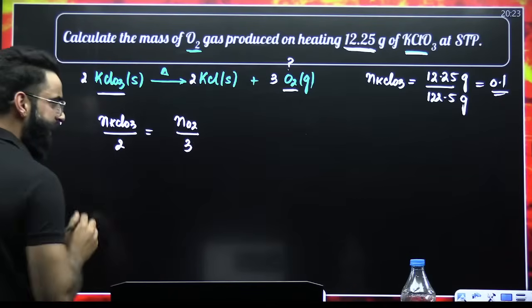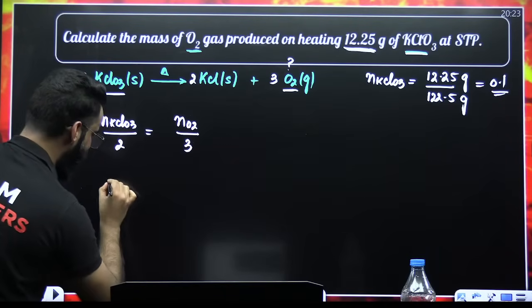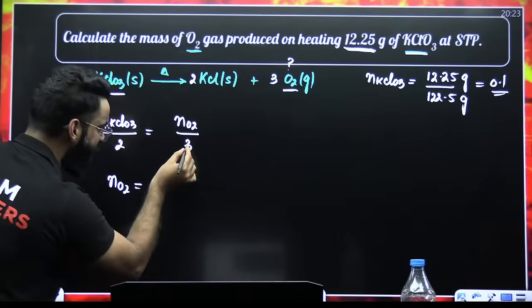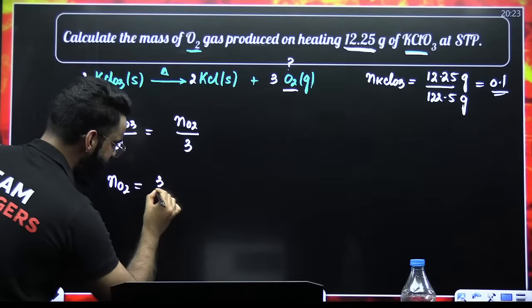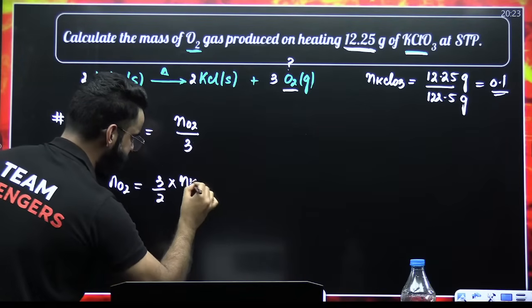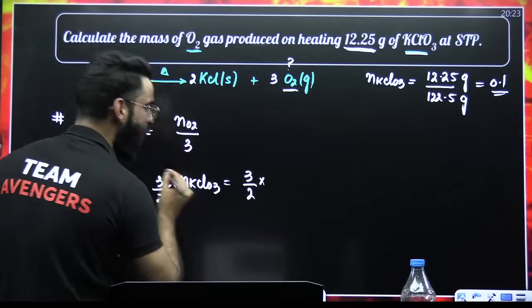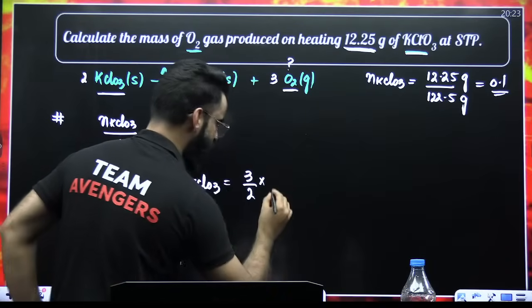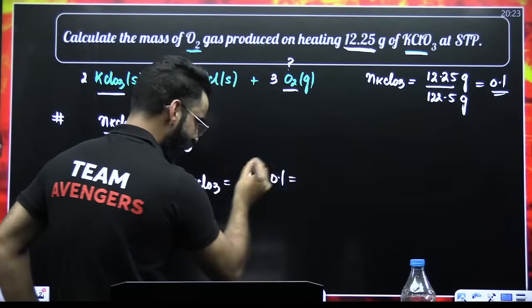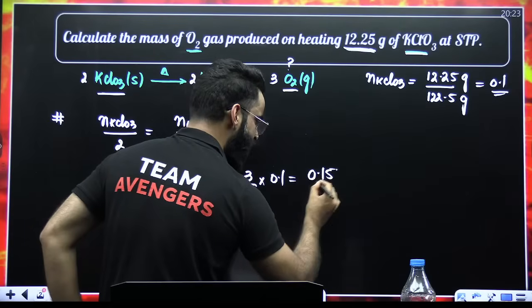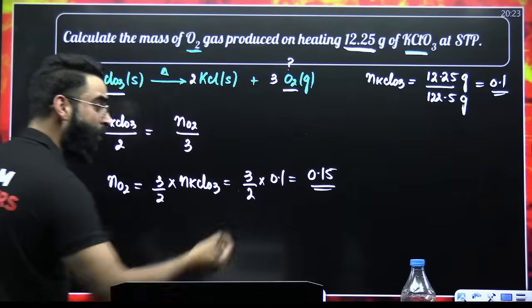So in this particular equation, let's calculate number of moles of O2. I'll say number of moles of O2 will be equal to, take this 3 here, it becomes 3 by 2 times number of moles of KClO3. Now you tell me one thing, how many moles of KClO3 do we have? 0.1. When you solve this, the value comes out to be 0.15. So my dear students, you got the moles of O2.